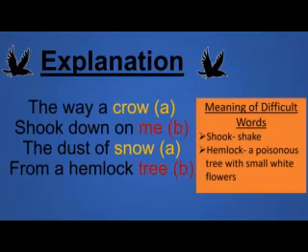The poem is set in a scene where the poet is in a bad mood and is walking by a tree. Which tree? A hemlock tree. Hemlock tree is a poisonous tree. As he passes by, a crow happens to throw some snow dust on him. Whether it falls on his head or shoulders, it is unknown to us because it is not clear in the poem.